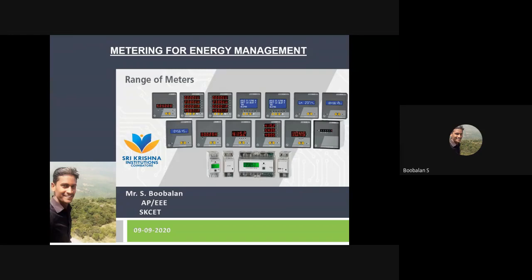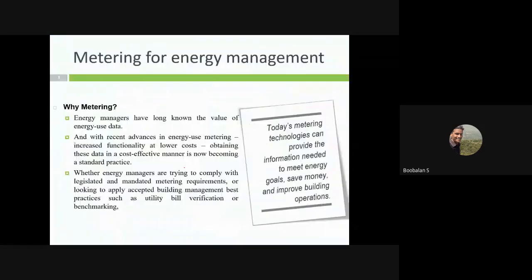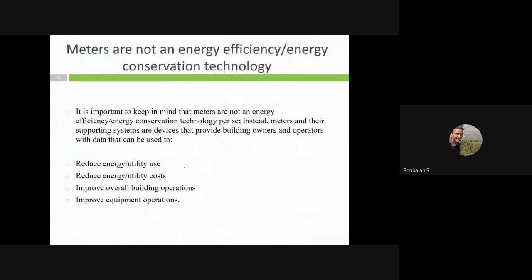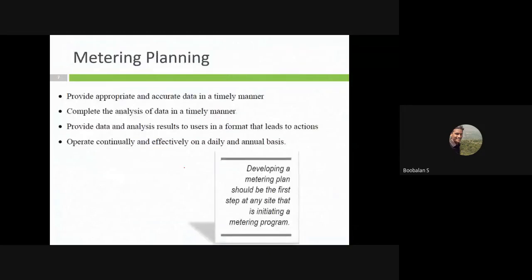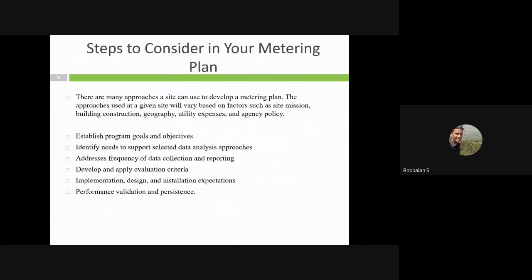Okay, and I think you could see my screen. So we have started about the metering system, and we have started elaborately why metering is needed and what are the different evolution of meters, right? Advanced meter, smart meter, and what is the meter usage and how it will help you to cut your electrical energy wastages, right? And metering planning and the steps to be considered in the metering plan. So this is what we just need to discuss in a brief manner. That's why we have just started.